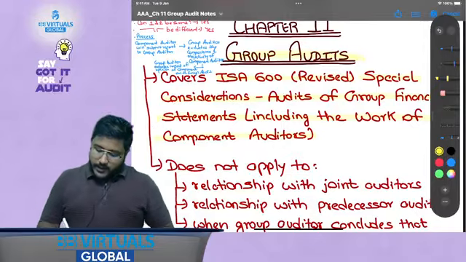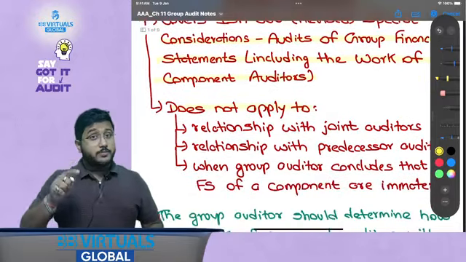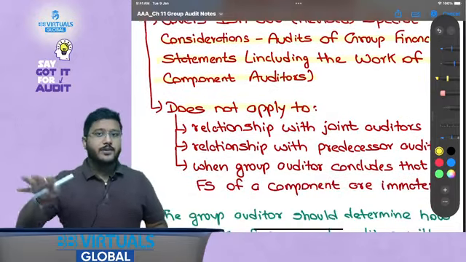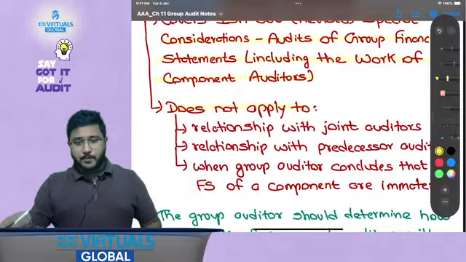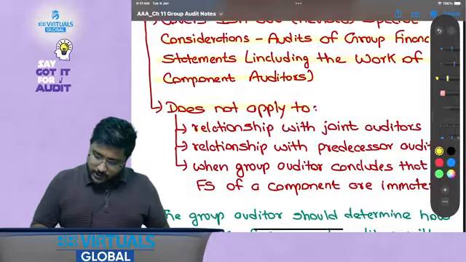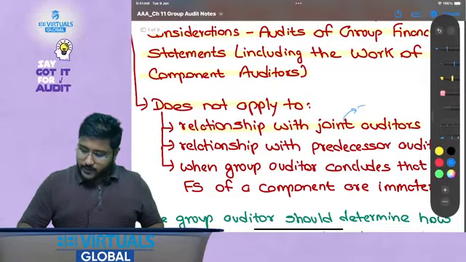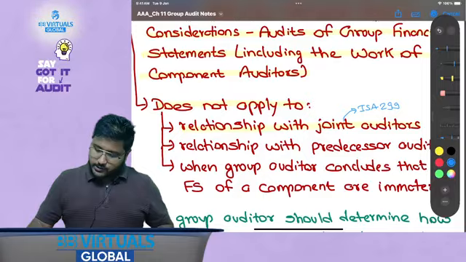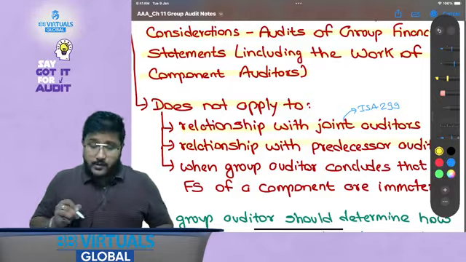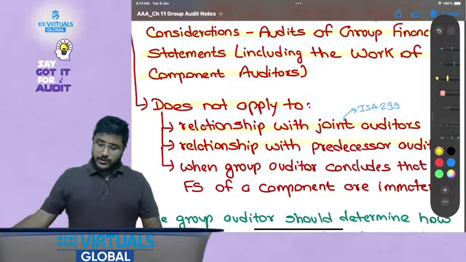Although the chapter includes these topics, this standard does not apply to the relationship with joint auditors. That is covered in ISA 299. Have we covered it? Yes, we have covered it in this chapter. Relationship with predecessor auditor, we discussed it under communication and all, right?